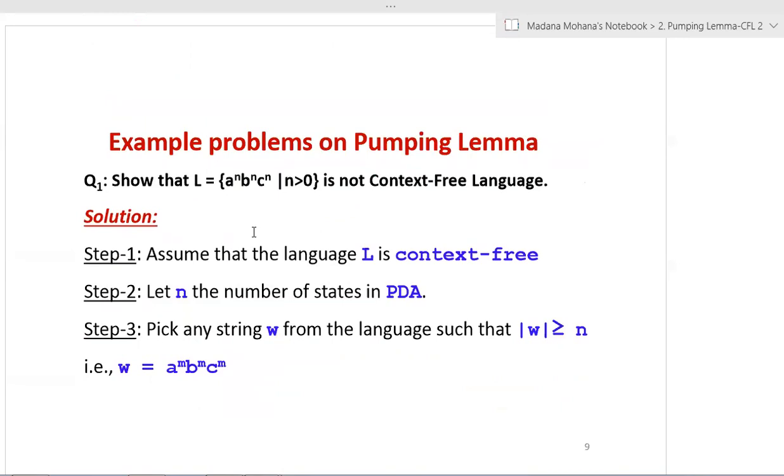The question is given like this. Show that L equal to a power n, b power n, c power n, such that n greater than 0, is not a context-free language.